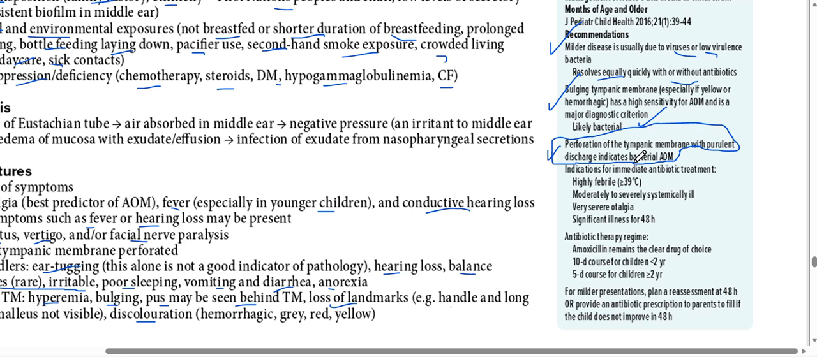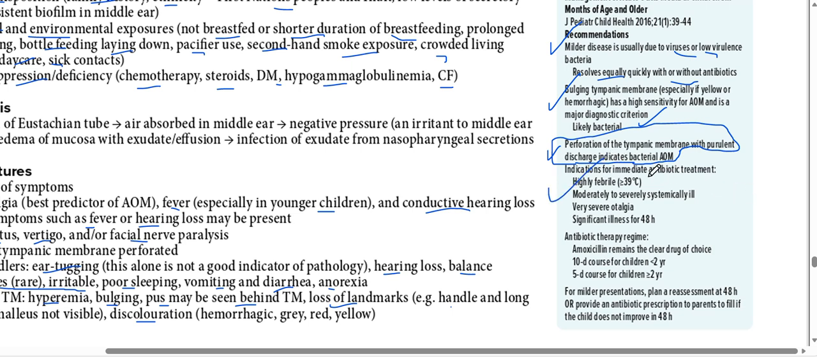And especially if you see in otoscopy that there's a perforation of the tympanic membrane, means that the tympanic membrane has a hole and there's a discharge coming which looks purulent, so it indicates bacterial. Okay, now the indications for immediate antibiotic treatment.